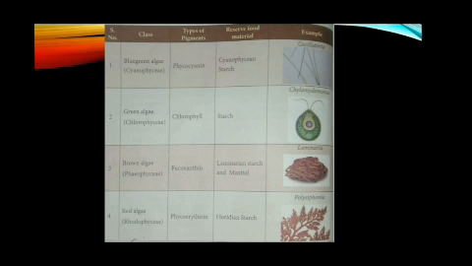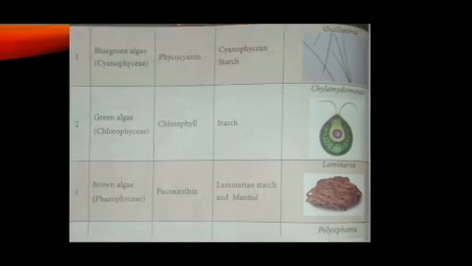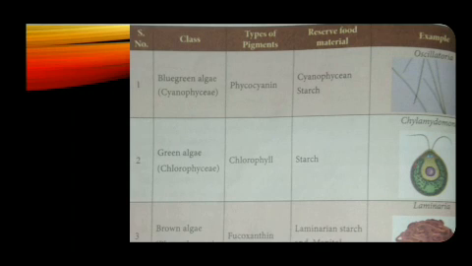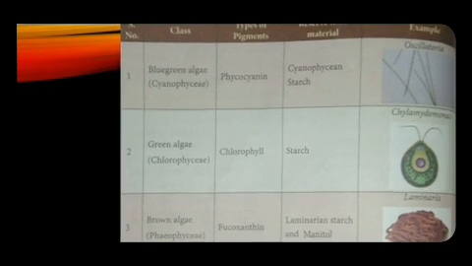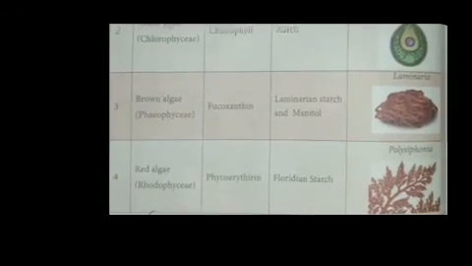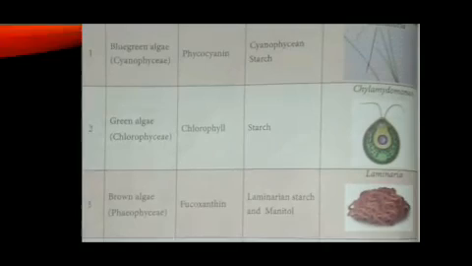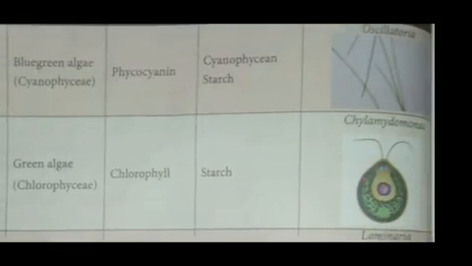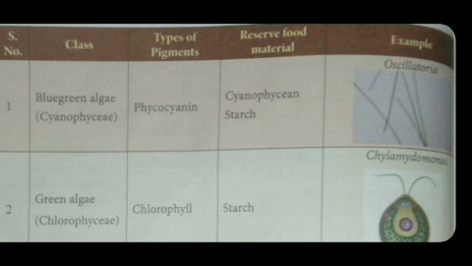Now let's study the classification of algae based on pigments. Algae are classified into four types based on the presence of pigments, based on the color of the pigments. They are Cyanophyceae, Chlorophyceae, Phaeophyceae, Rhodophyceae. Let's study one by one. First, Cyanophyceae, also called blue-green algae. Example, Oscillatoria. The type of pigment present in this algae is phycocyanin, and the reserve food material is cyanophycean starch.